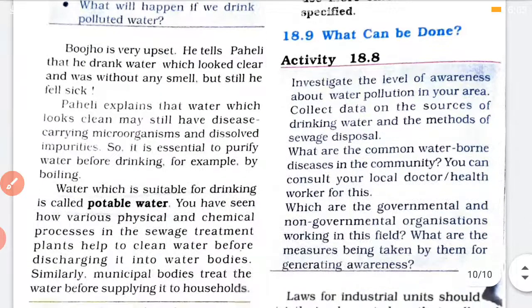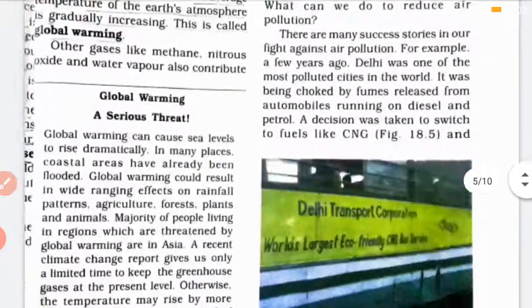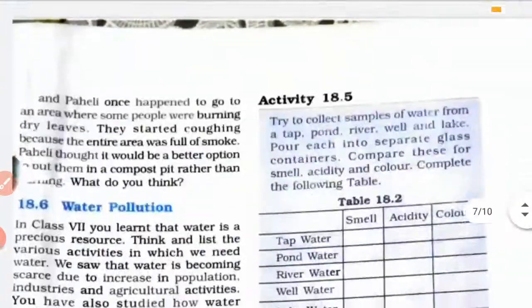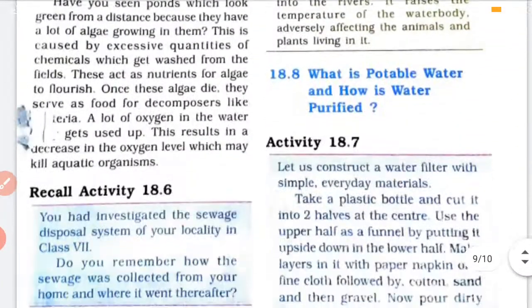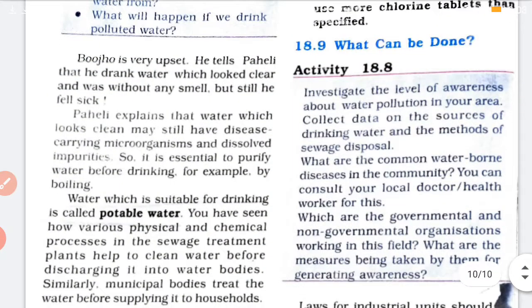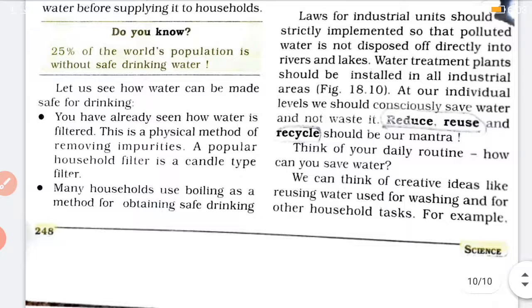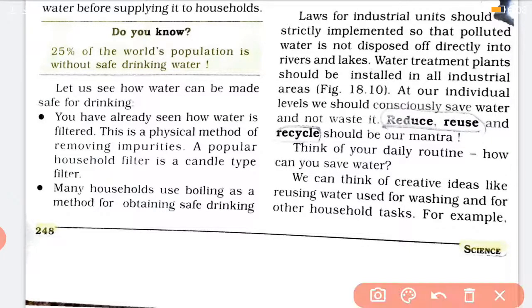Now in our part, what can we do to prevent pollution of water? Government has made many laws. We should follow them. Like industries का laws बना हुआ है that they should not throw waste products into the water.